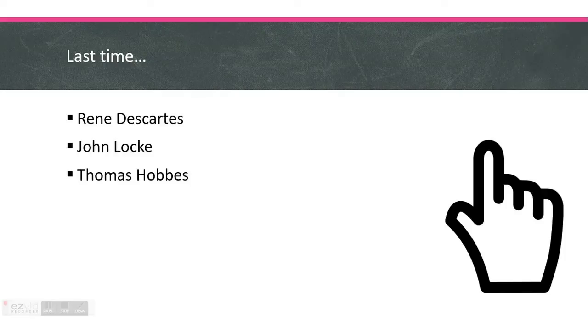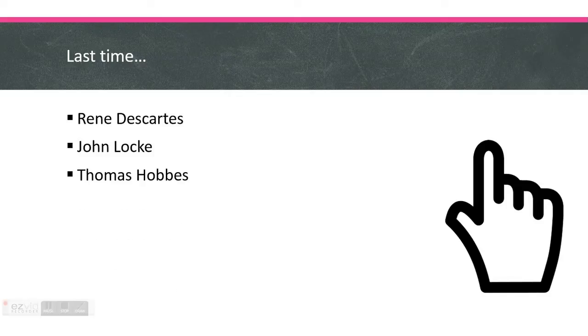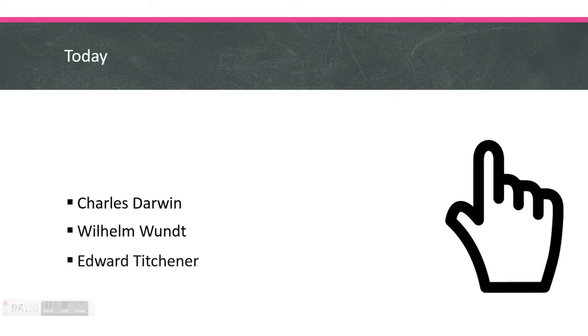In this video, here are those 7 psychologists: René Descartes, John Locke, Thomas Hobbes, Charles Darwin, Wilhelm Wundt, Edward Titchener, and William James. Now last time we talked about the 3 you can see right there: René Descartes, John Locke, and Thomas Hobbes. Now since we've already discussed them, we don't need to discuss them again. Today we're going to be discussing Charles Darwin, William Wundt, Edward Titchener, and William James.